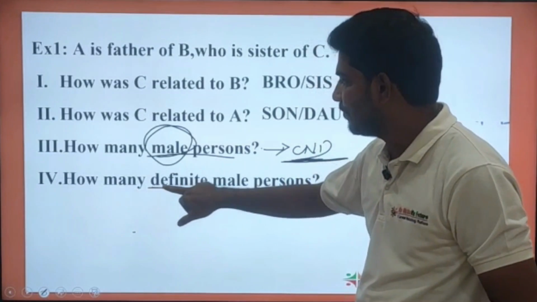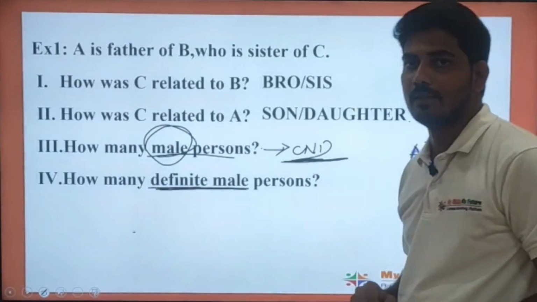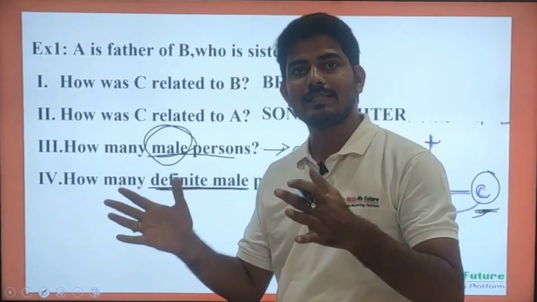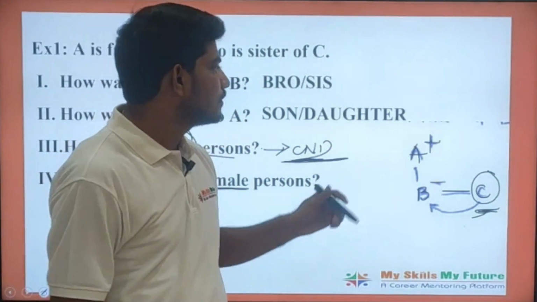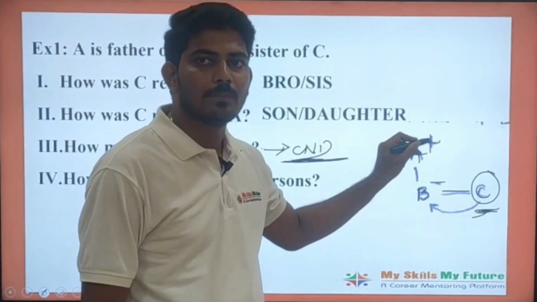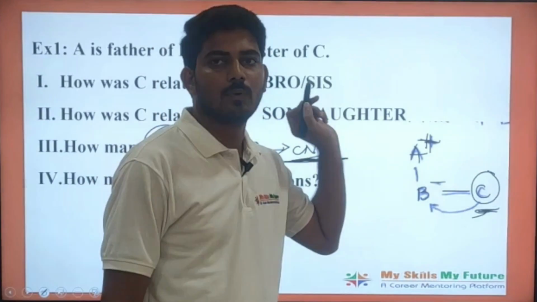See here, but in this fourth problem, what does he ask? How many definite male persons are there? Which means he asks the exact number of male persons. So how many exact male persons are there? Only one male person is present in this particular problem.